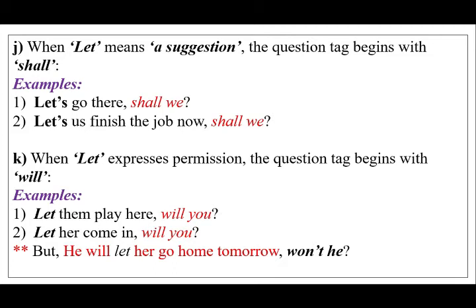Look at the examples, it will be clear. Let them play here. That means you are telling the second person to permit some boys or maybe girls to play here. That's why, look, the subject of the question tag is you. Let them play here, will you? Let her come in, will you?